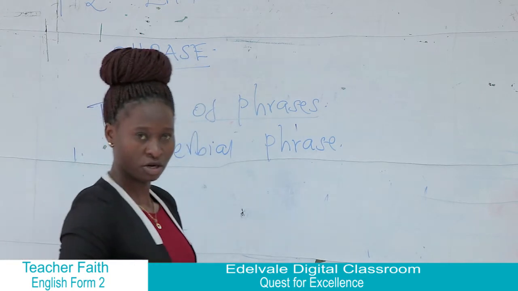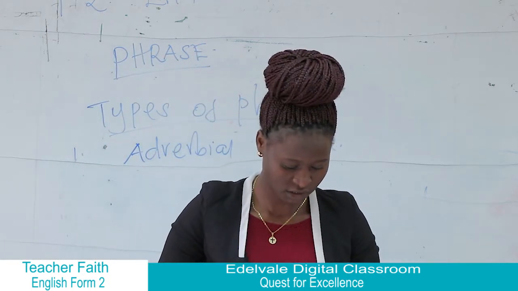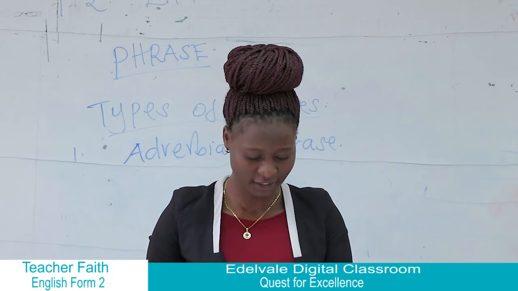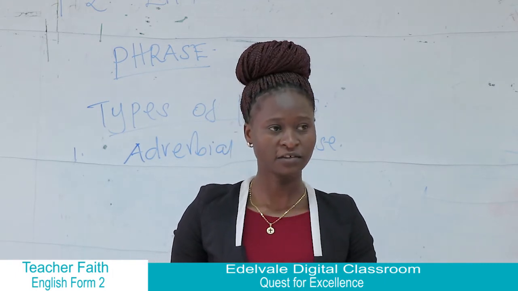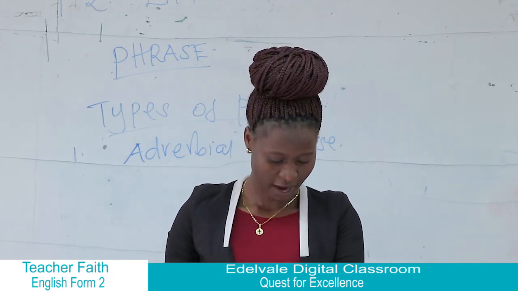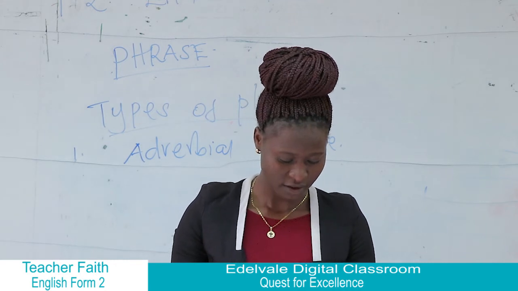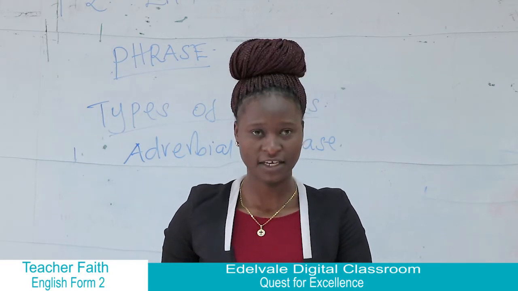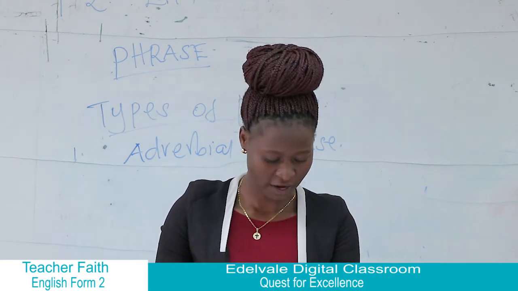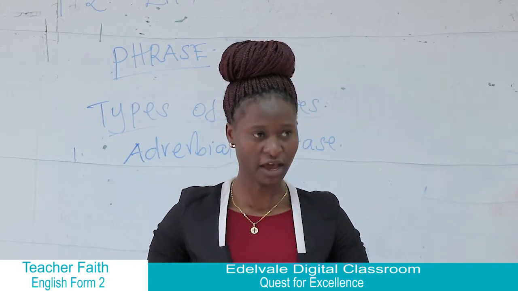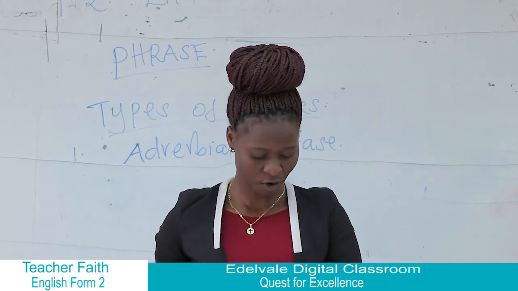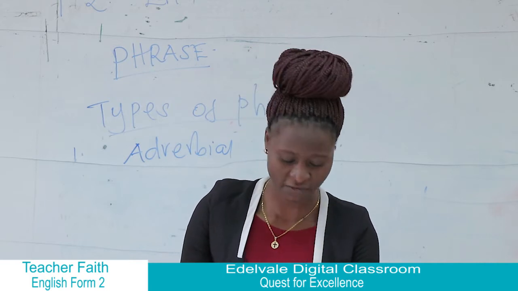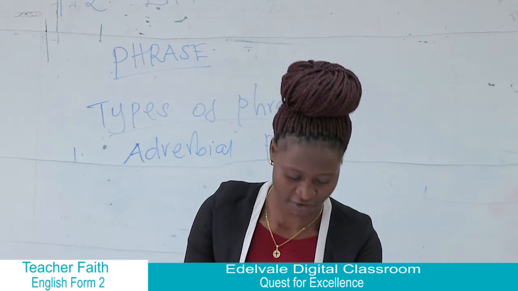We say this is a group of words that have an adverb as the head word in that phrase, and the adverbial phrases do the work of an adverb in a sentence. And what is the work of an adverb in a sentence? The adverb tells us more about a verb, adjective, and other adverbs.